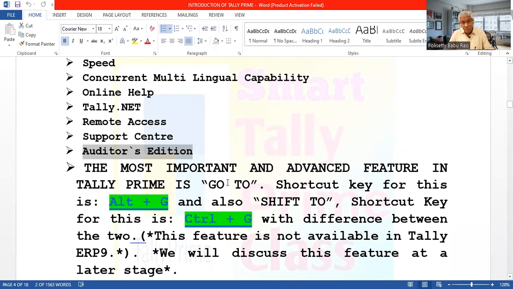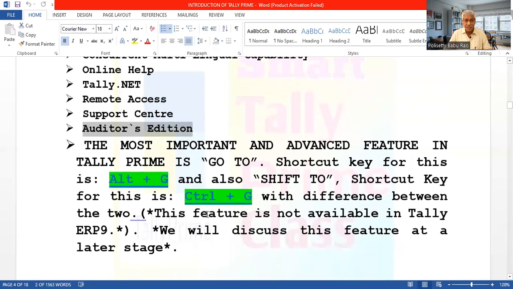And with the same thing, instead of Alt, if you click Control G, that is another way. It is shift to. So one is go to, one is shift to. Go to means from one place you go to another place and you will come back. Shift to means from here you shift to another place, so you cannot come back here. So this is called shift to. The shortcut key is Control G. So Alt G, Control G. There is a difference between go to and shift to. This feature is not available in Tally ERP9.